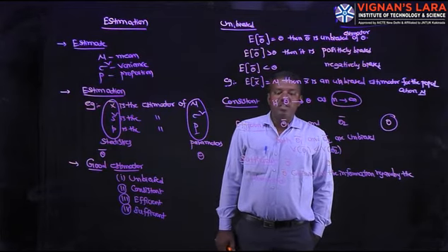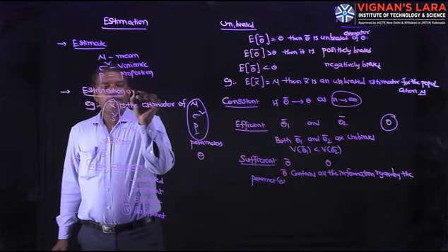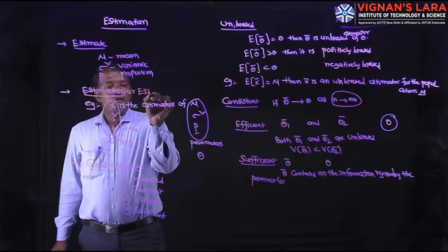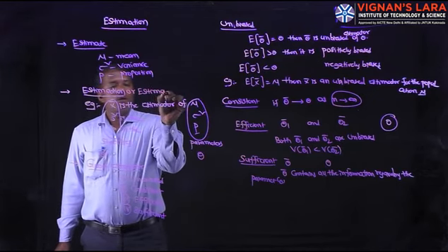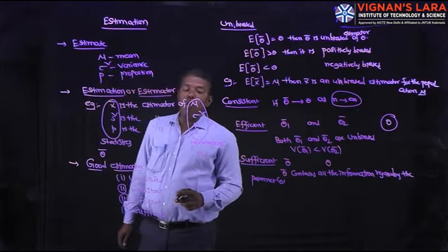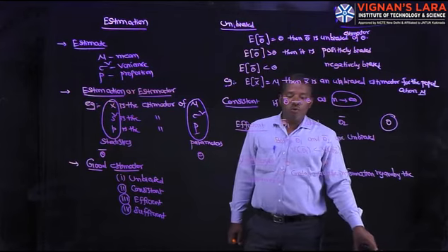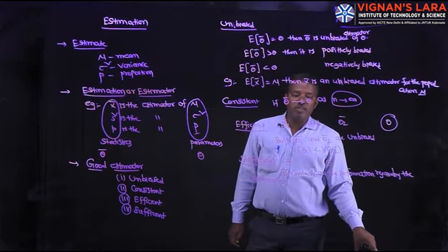Estimation or estimator is a rule or procedure to determine an unknown population parameter.